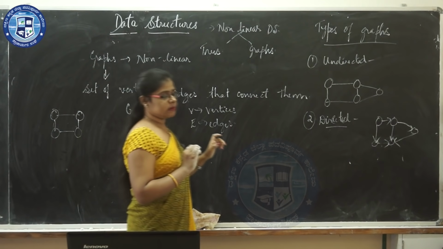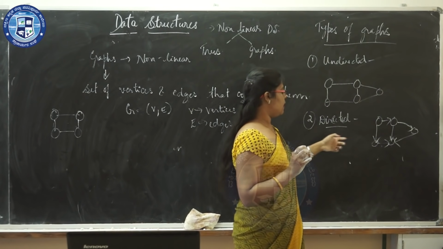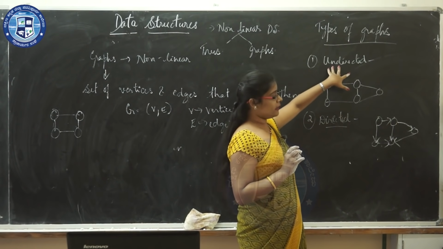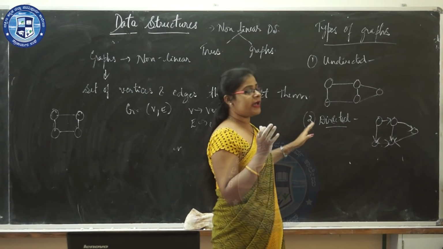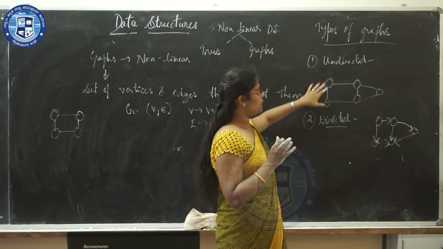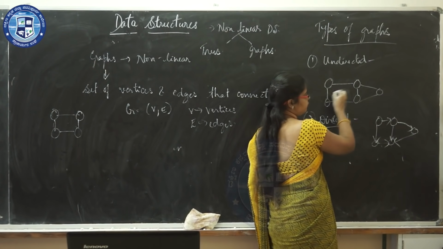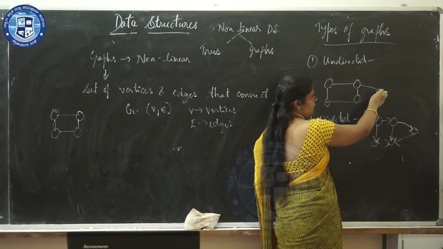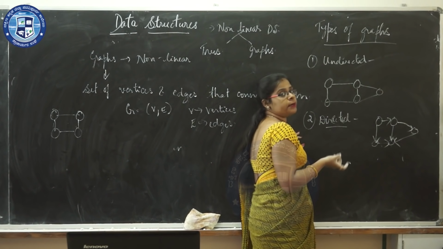The types of graphs. There are two types of graphs, undirected graph and directed graph. So undirected graph means there is no particular direction shown. So here this is an example for undirected graph. It consists of 5 vertices, but when the edges are passing, the direction is not being shown.